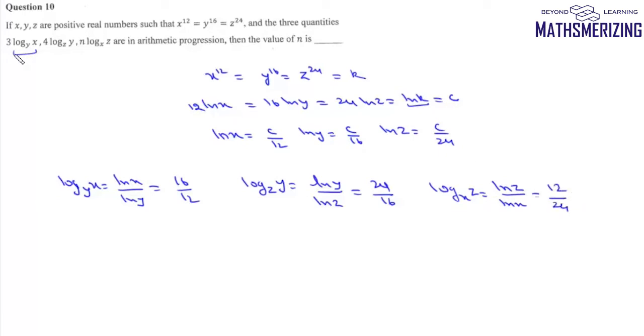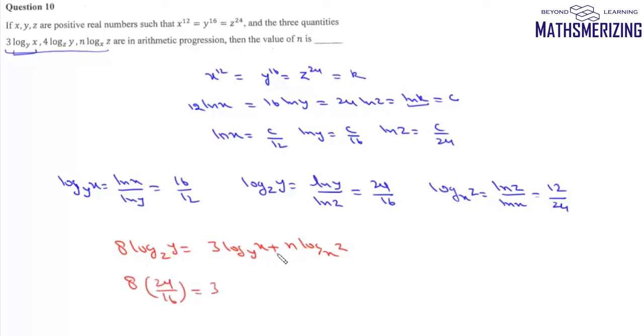Now the question says these three numbers, they are in AP. So that means we can write 8 log y base z is equal to 3 log x base y plus n log z base x. So it will be 8 times 24 by 16. Log x base y is 16 by 12.